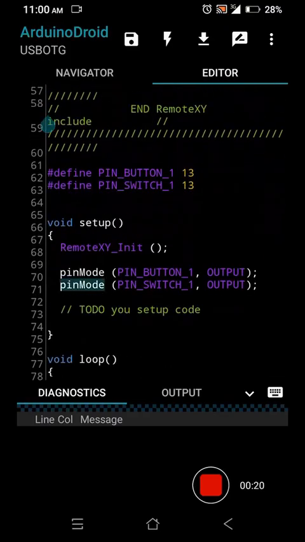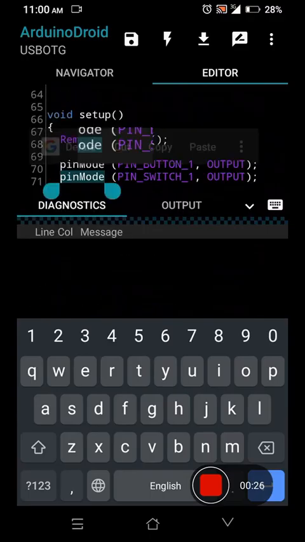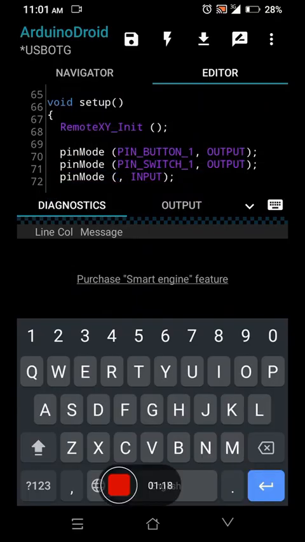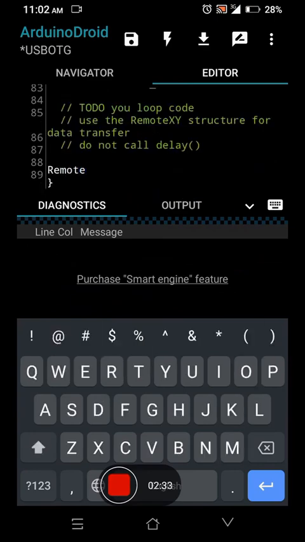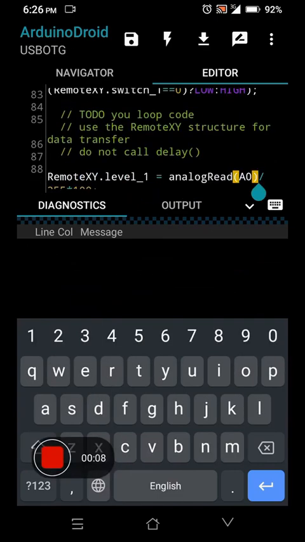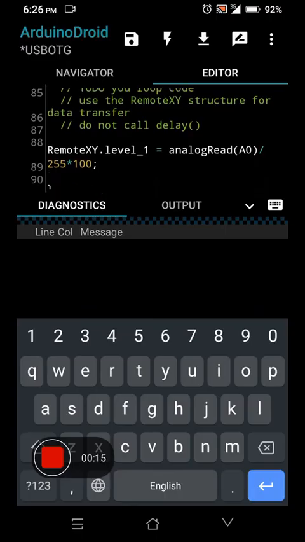Now we need to add 2 lines of code to configure the analog read scale. Here we write pinMode A0 as an input. Then inside the loop function, we write RemoteXY.level equals analogRead A0, and we scale it by dividing by 255 and multiplying by 100.